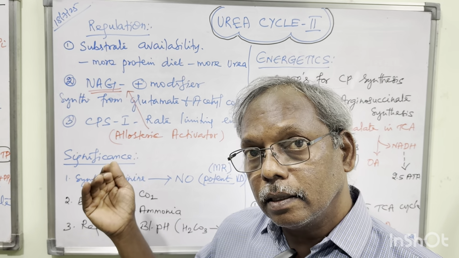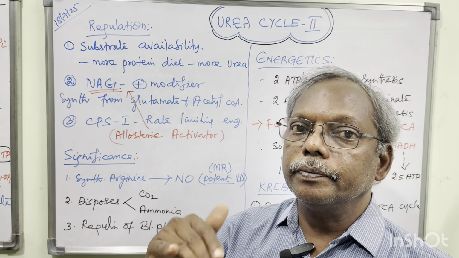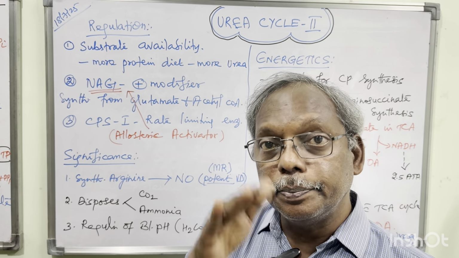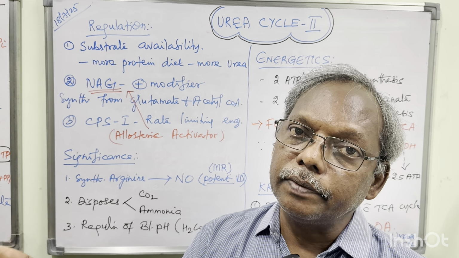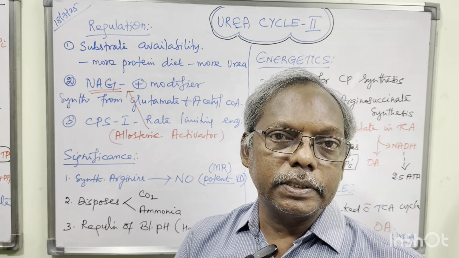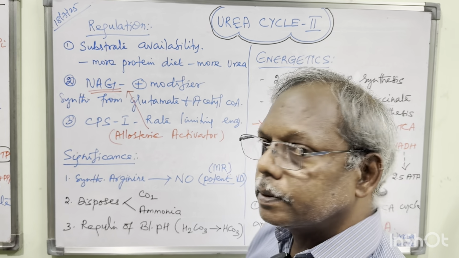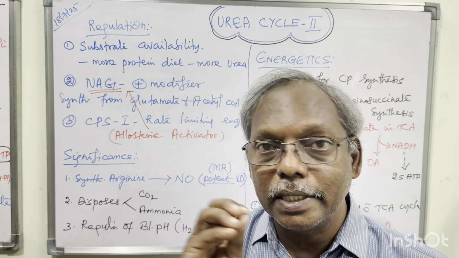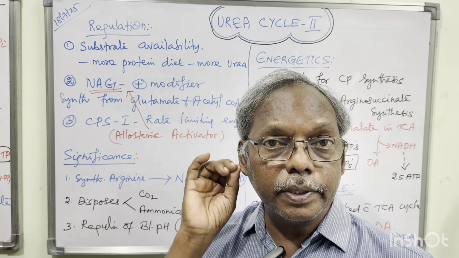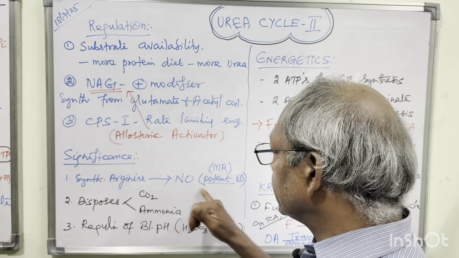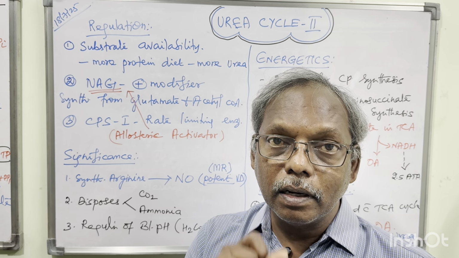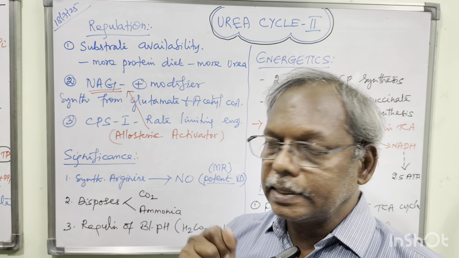What is the use of this NAG? This is the positive modifier of CPS1. This is the allosteric activator of CPS1, which will increase the synthesis of urea. Okay. Next, what is the significance of this urea cycle? First one is, from the urea cycle you are getting arginine, an amino acid. This arginine synthesizes nitric oxide, very important for short notes, and it is a potent vasodilator and also a muscle relaxant.